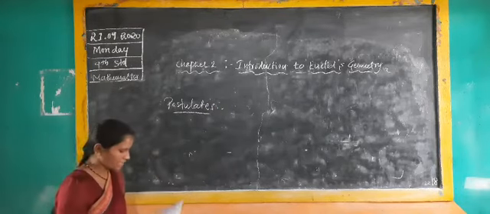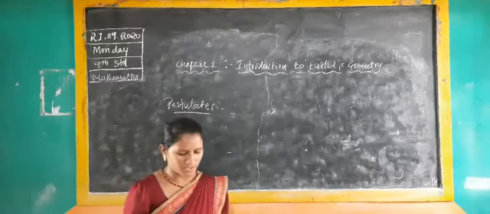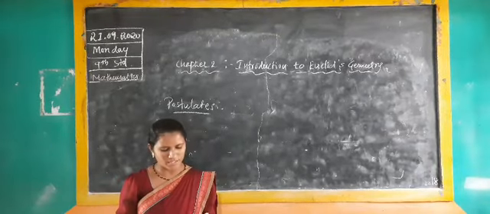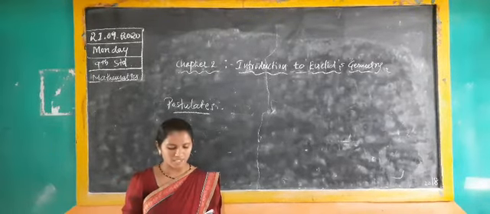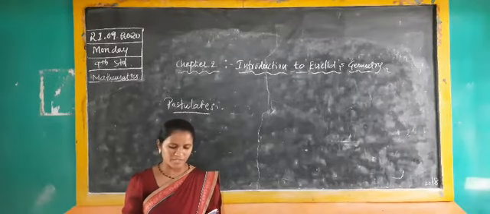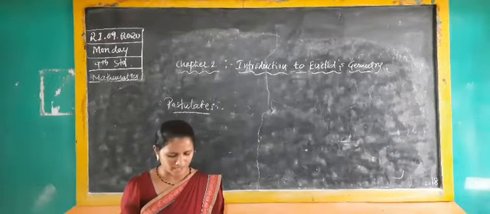Postulates are given here in your textbook. Euclid used the term postulates for the assumptions that were specific to geometry. That's why we are calling them postulates. You should write the definition.